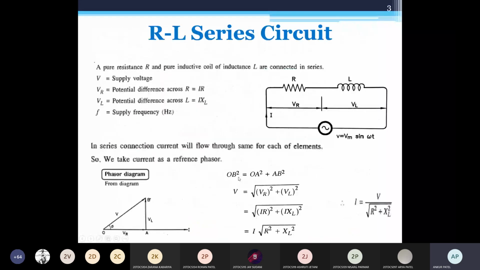Okay, anyone can tell me? In the phasor diagram, I am replacing VR by R, VL by XL, and V by Z. Suppose I am drawing the impedance diagram for this RL series circuit. So anyone tell me, cos phi is equal to?